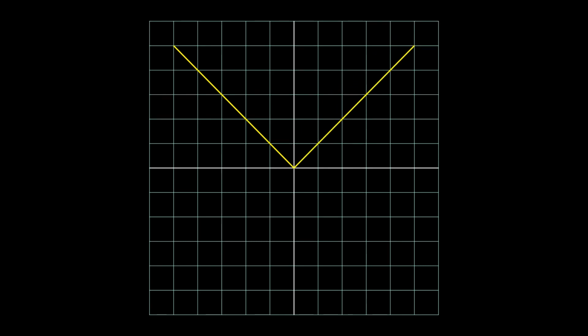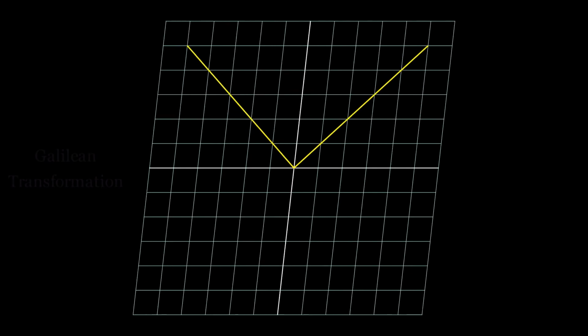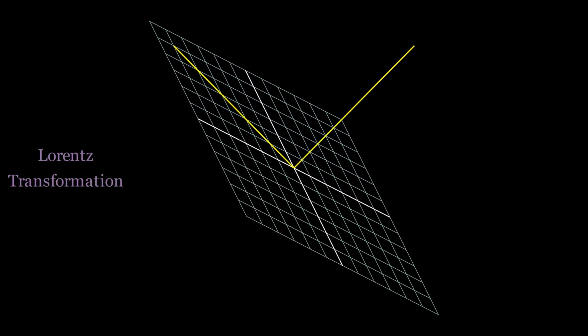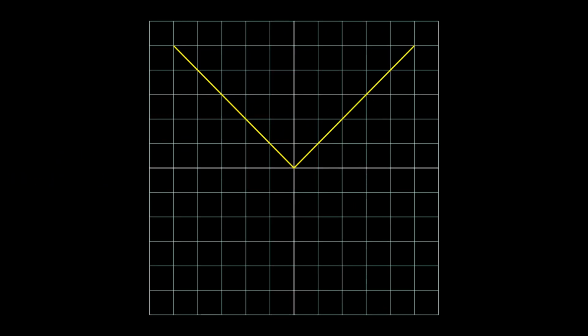When we start moving in everyday life, it seems like the world just shifts. On a space-time diagram, that looks like this. However, in the moving frame, one light beam looks like it's moving slower, and another looks like it's moving faster, which isn't allowed in relativity. The only type of transformation that doesn't affect the speed of light looks like this. It's not practical to give a full introduction to special relativity here, but this video series covers the basics.